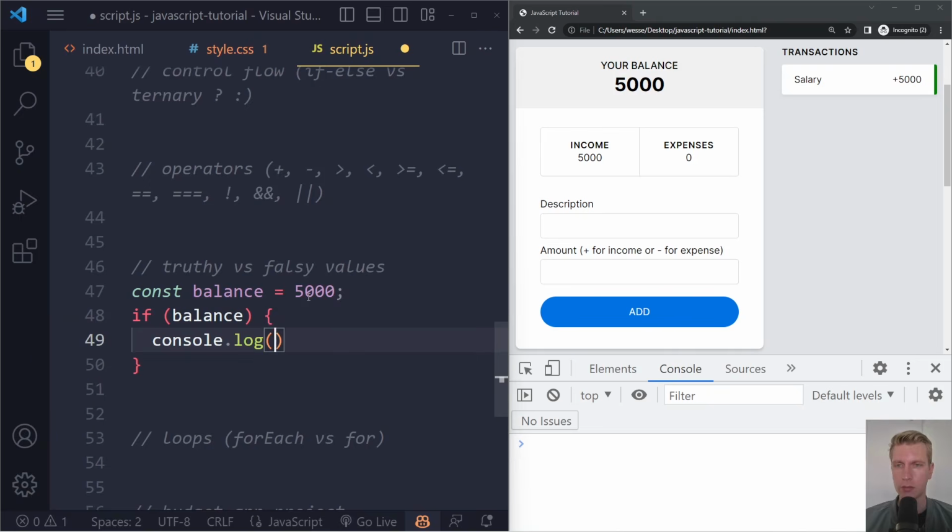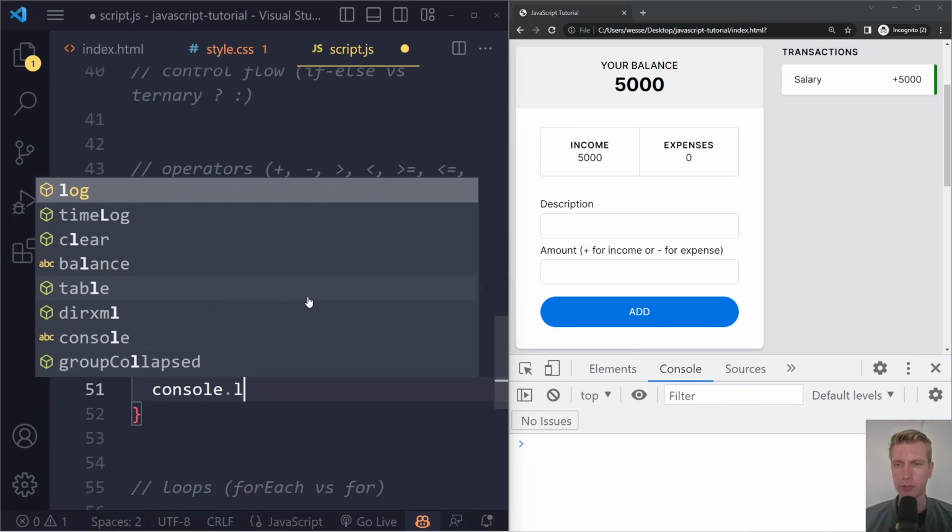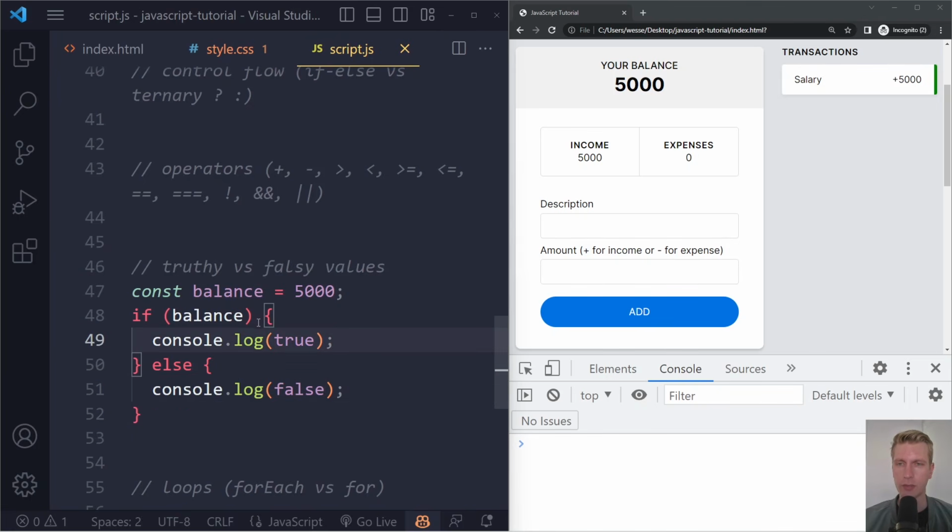Just if balance, console log true, else console log false. So what will we get here? Because this is a bit strange. We're not saying if it's greater than something or equal to something. We're just saying if balance. Essentially, it's the same as writing this.